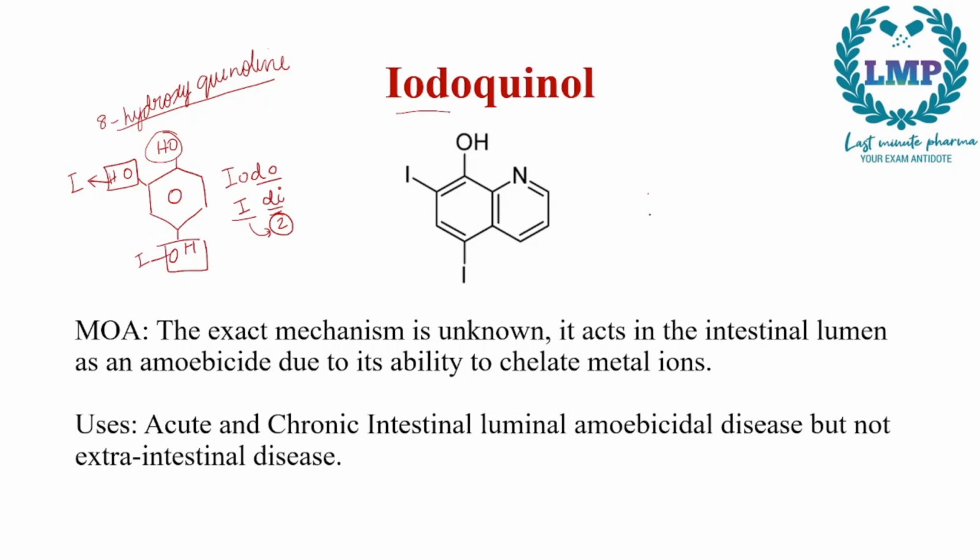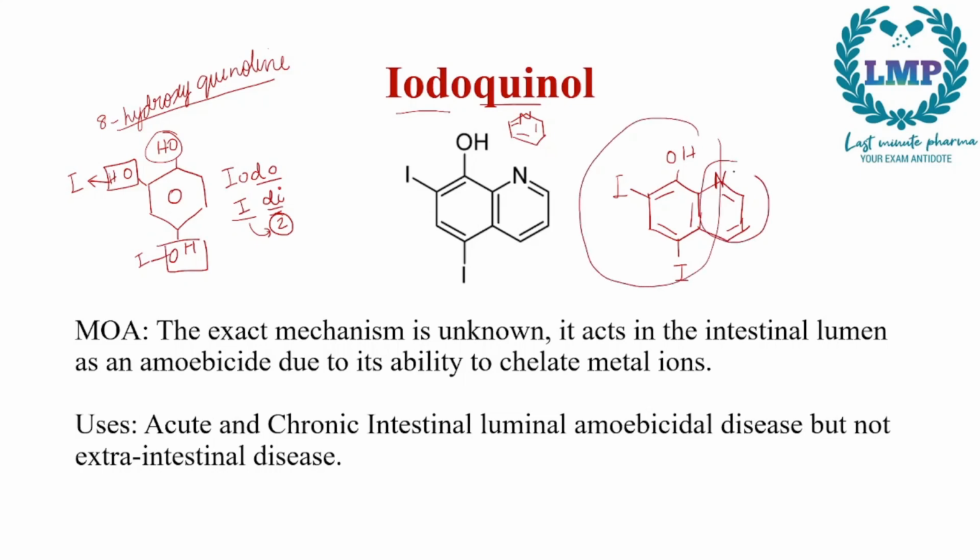Iodoquinol will look like a benzene ring. In place of these OH groups we have I groups, and the remaining OH will give it its normal double bond. Then we have another 6-membered ring, a quinoline structure, that is a benzene ring with a nitrogen. Since it's quinol, we'll have quinoline, which has a structure of one nitrogen in a 6-membered ring with double bonds. So we have iodo and then quinol. So this is the structure of iodoquinol.